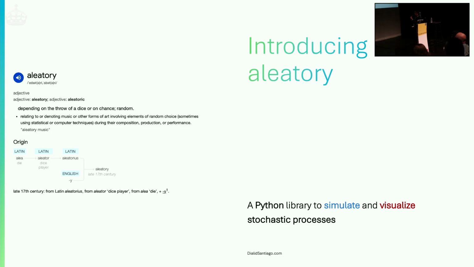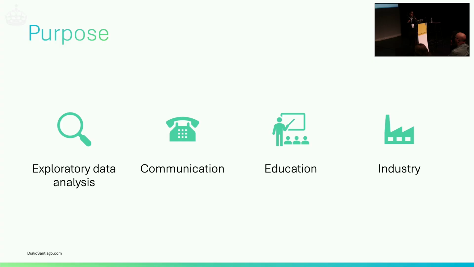Next, we can do the same for other processes, not just for the Vasicek process. And that was the idea behind introducing aleatory, a Python library to simulate and visualize stochastic processes. Aleatory comes from Latin and it means random.